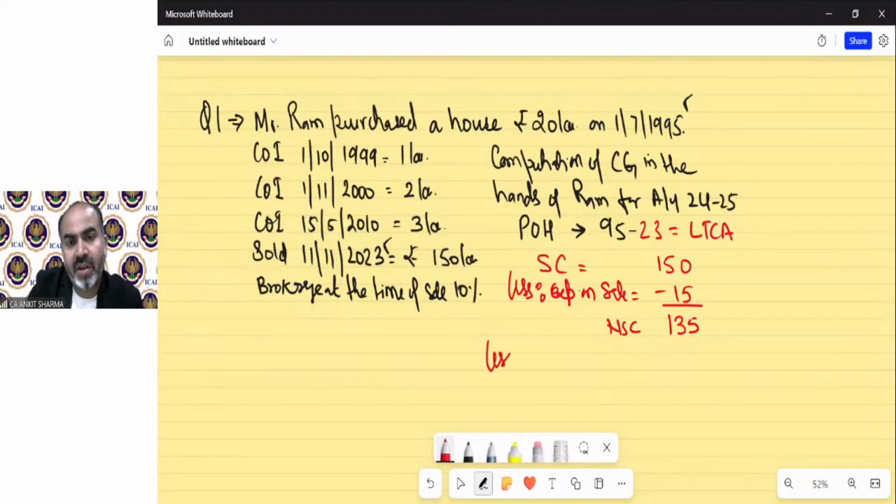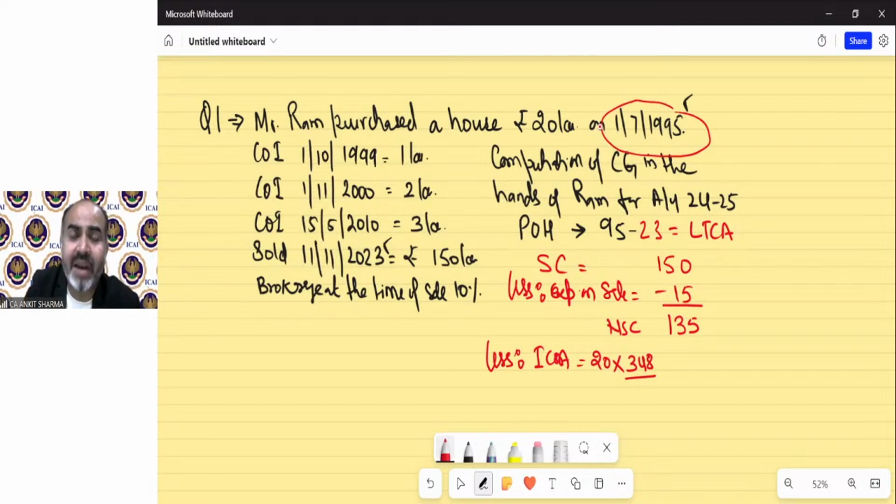Now we have to deduct the indexed cost of acquisition and indexed cost of improvement. The indexed cost of acquisition is 20 lakh multiplied by 348, and because the asset was purchased in 1995, we do not have an index for that year. So what will we take? 100.